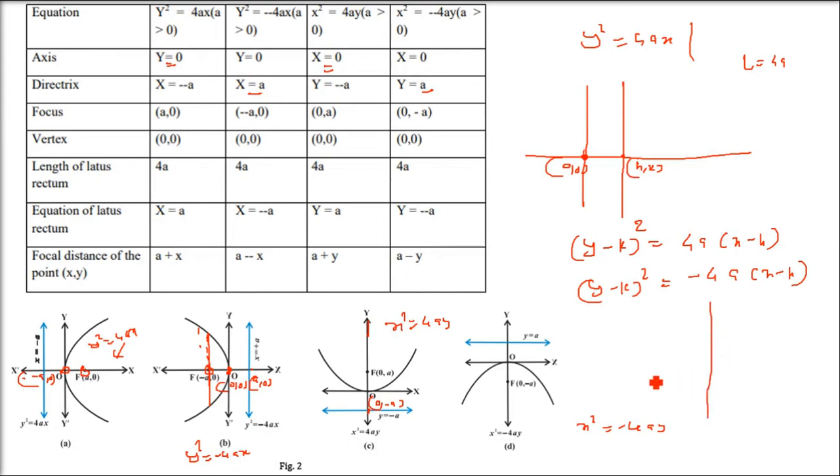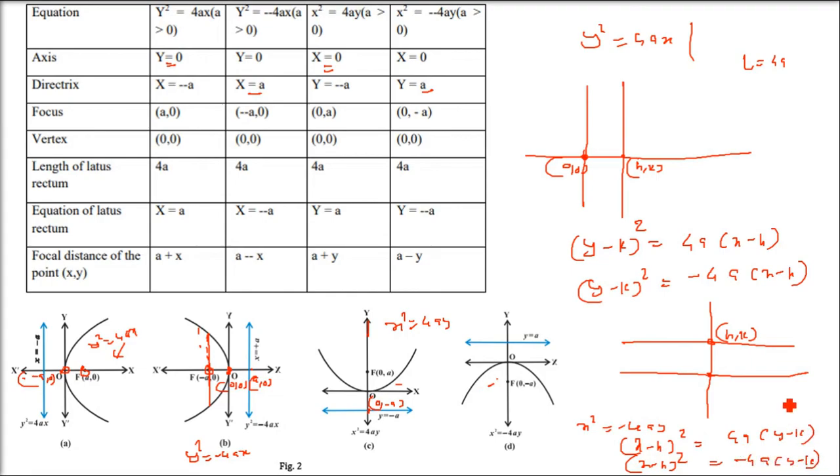Now for the other two scenarios, when we have changed the axis and the vertex is not (0, 0) but is at (h, k), we have shifted the vertex. So this will be x square equals 4ay or minus 4ay. So (x minus h) whole square equals 4a(y minus k), and (x minus h) whole square equals minus 4a(y minus k). So these are the different scenarios a parabola gives us.